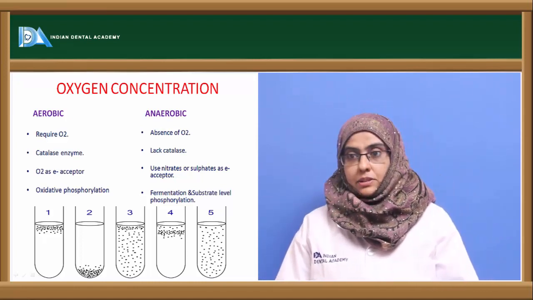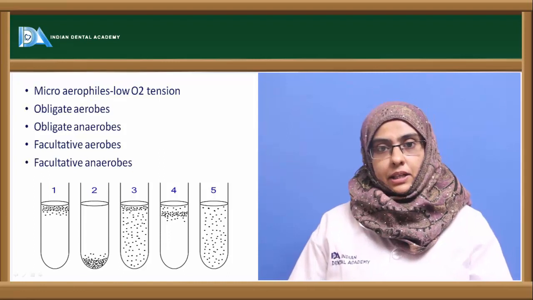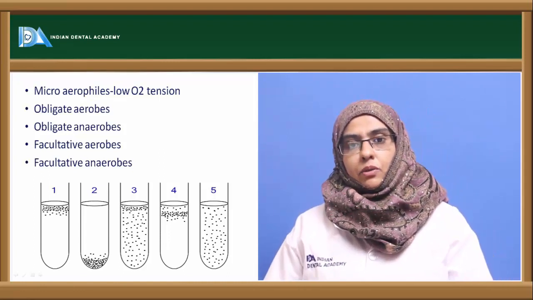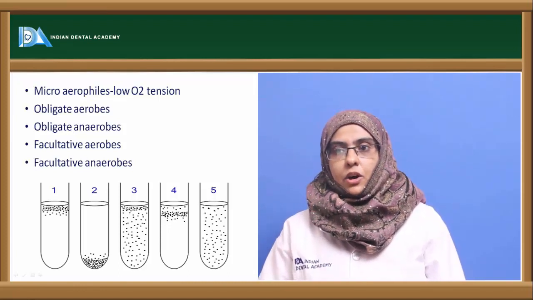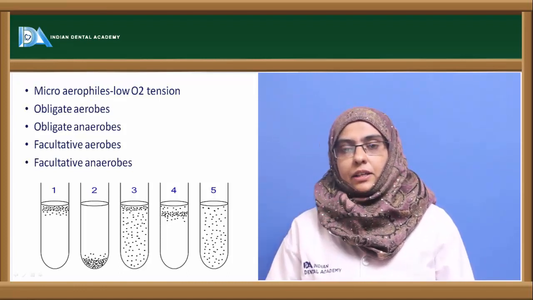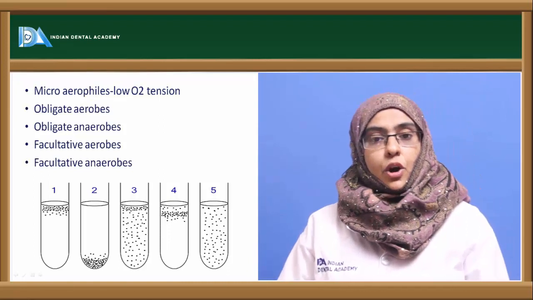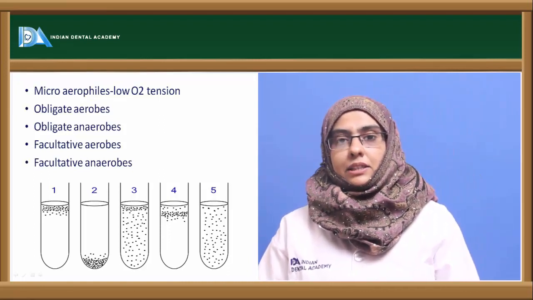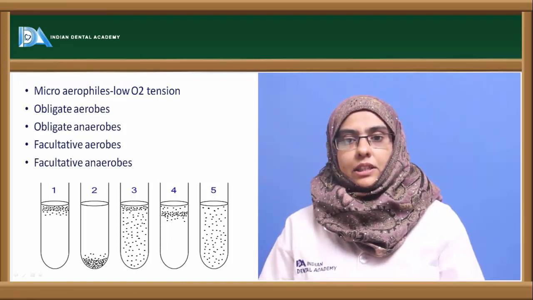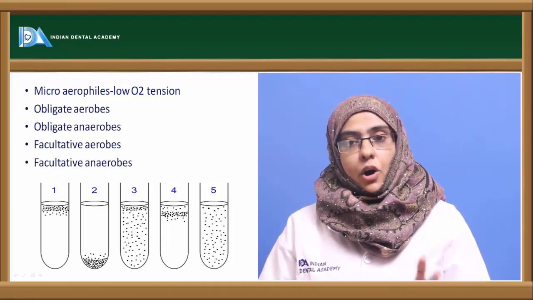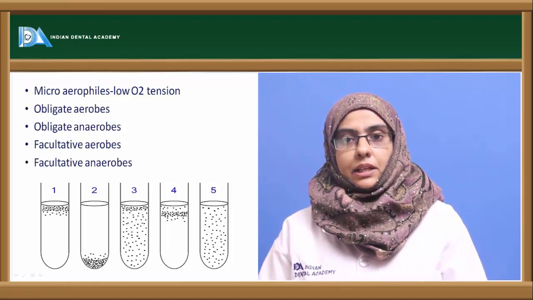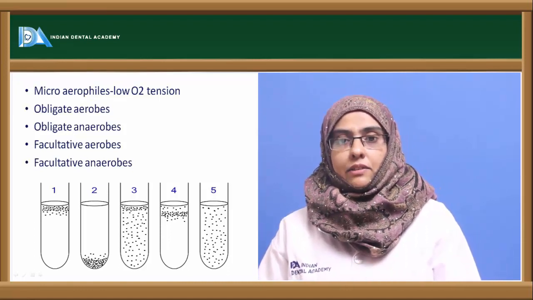And these organisms, which are aerobic and anaerobic, can again be classified depending upon the level of oxygen concentration they can bear: obligate aerobes, obligate anaerobes, facultative aerobes and facultative anaerobes. Obligate aerobes are the organisms that are strict in their oxygen requirement. They cannot survive in the absence of oxygen, whereas obligate anaerobes are the organisms that cannot survive in the presence of